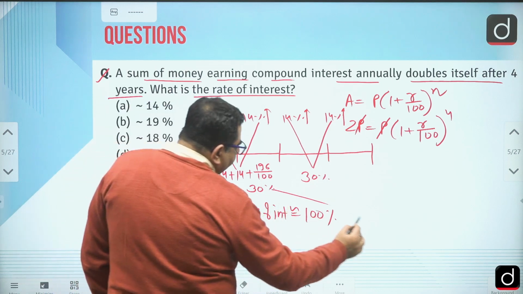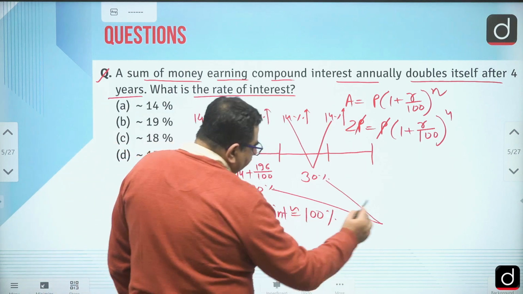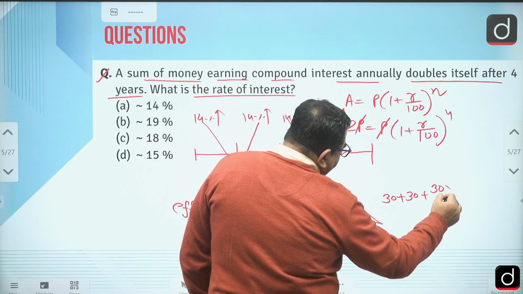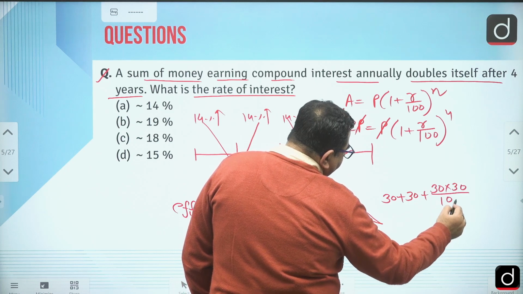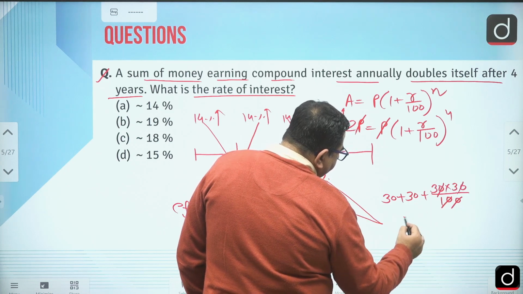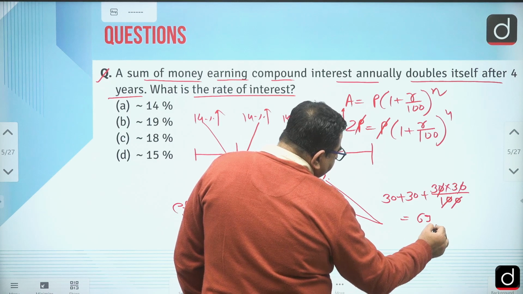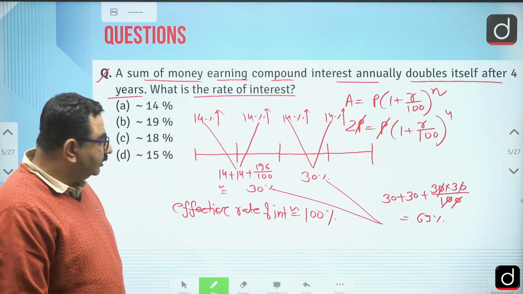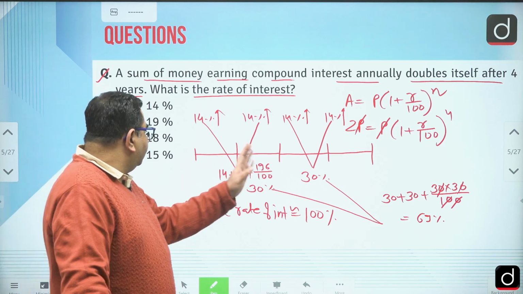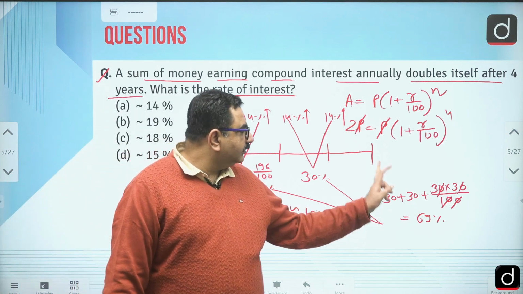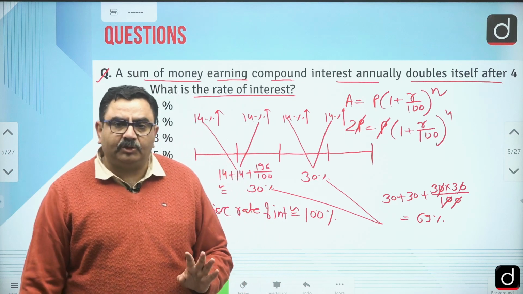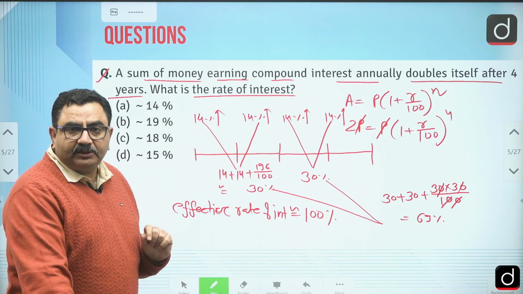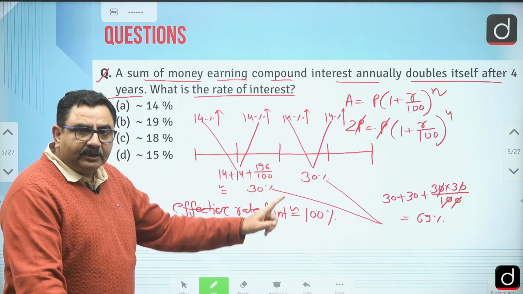Now we can combine this 30 and 30. Then this is A plus B plus A into B divided by 100. So ultimately you can see it is only 69%. Only 69%. Right, it means what? My sum will increase by 69% only after 4 years if the rate of interest is 14%. So I hope that part is clear.